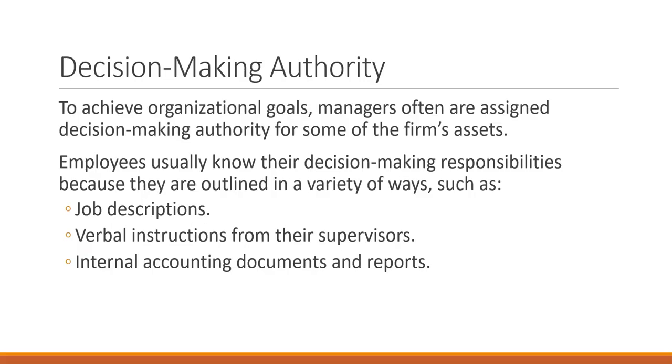When we talk about using accounting for decision making, we need to know who has that decision making authority within an organization. A department manager often has the decision making authority for that department. They can hire, fire employees, they're in control of a certain department's budget, they're in control of that department's resources, but they might not be in control of everything.